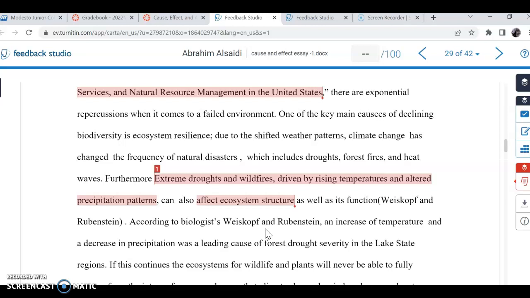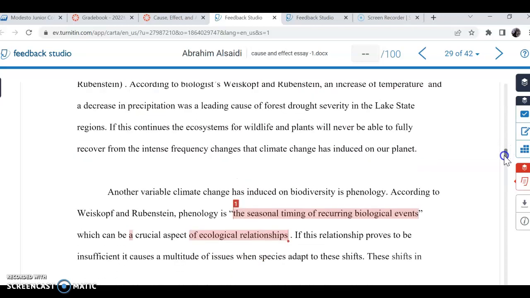That's how you paraphrase and avoid plagiarizing, is you restructure the sentence. So instead of starting with, and you also have to find synonyms, instead of starting with droughts and wildfires, start your sentence with ecosystem structure or the synonym for it. So you need to flip the sentence. That's how you don't plagiarize.